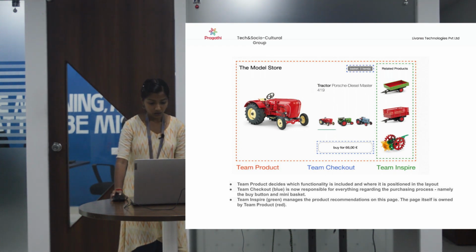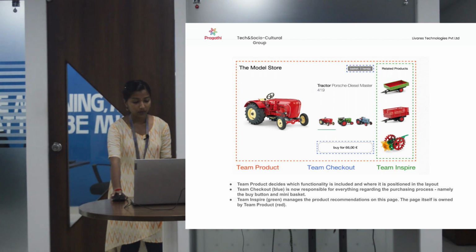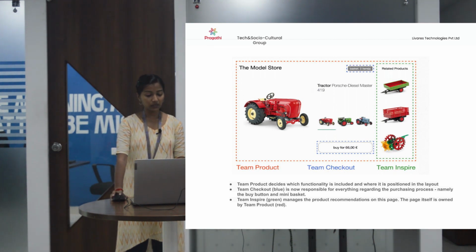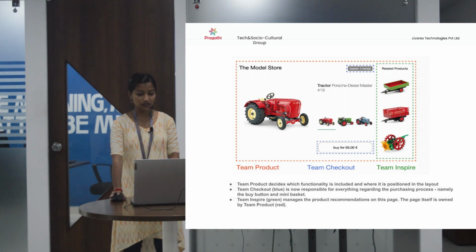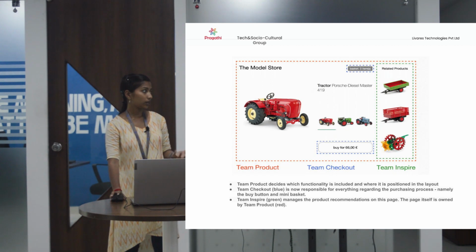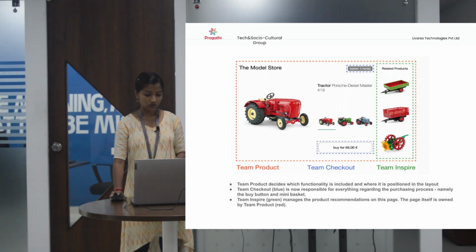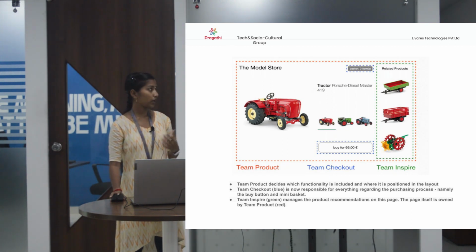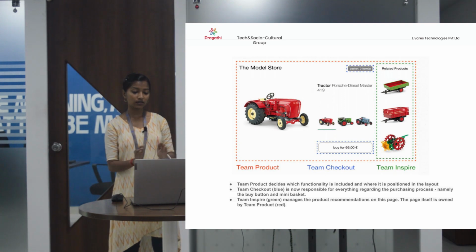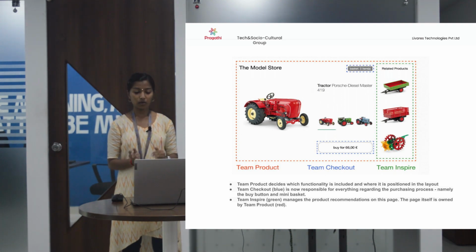Team checkout, which is outlined with blue color, is now responsible for everything regarding the checkout page, and team inspire, which is in green color, manages the recommended product or related product, something like that. So this is also an example of micro frontend architecture which divides a single page into different components.